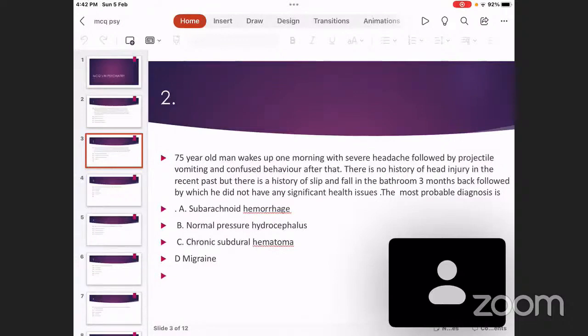But there was no history of head injury in this 75-year-old man recently. However, about 3 months back, this gentleman had slipped and fallen down in his bathroom. There was a small trivial trauma to the head, but it did not produce any intractable headache, seizures, vomiting, or bleeding. So nobody bothered to take a CT also. The most probable diagnosis is choice A, subarachnoid hemorrhage, choice B, normal pressure hydrocephalus, choice C, chronic subdural hematoma, and choice D, migraine. The answer to this question is choice C, chronic subdural hematoma.